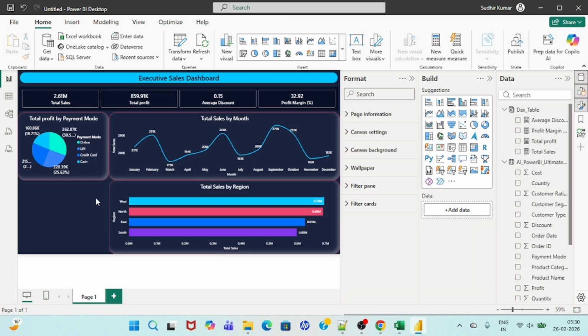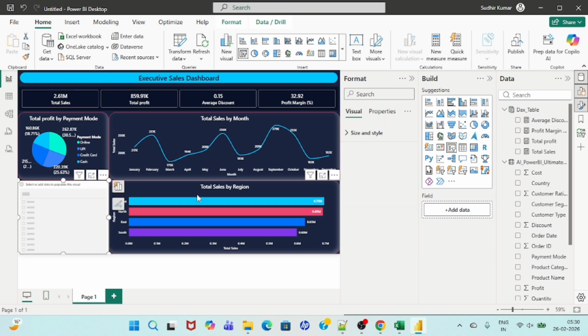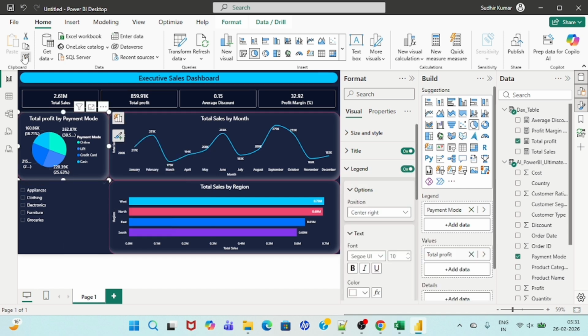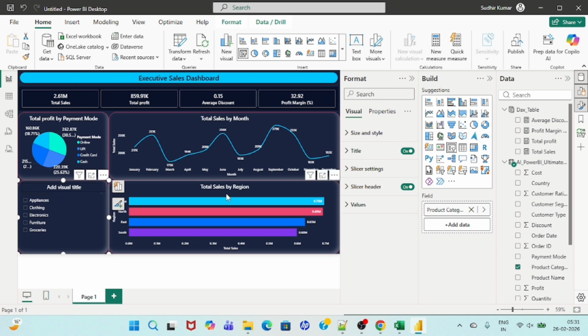Now let's add the slicers. So this time to add a slicer, I'm going to add the slicer here. So slicer part, we are showing the data, product category. Okay, let me do the formatting. Make it disable.